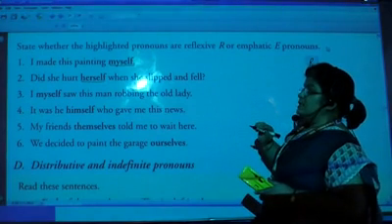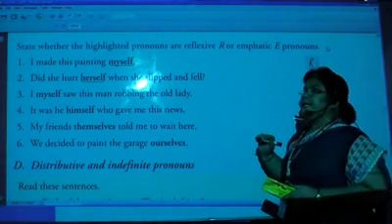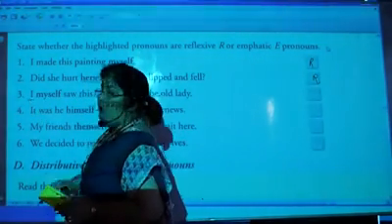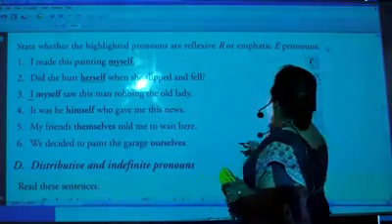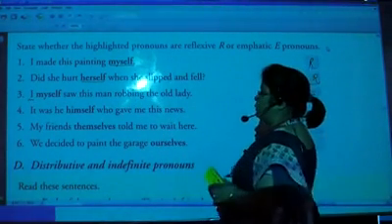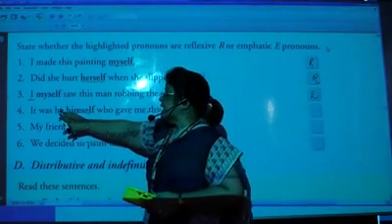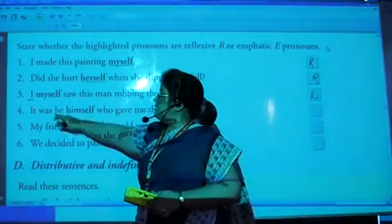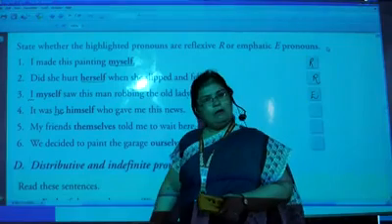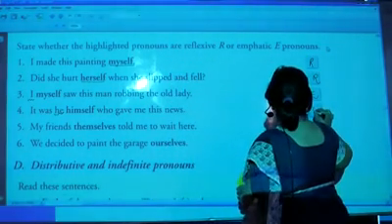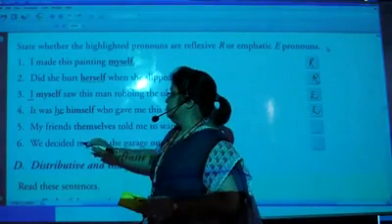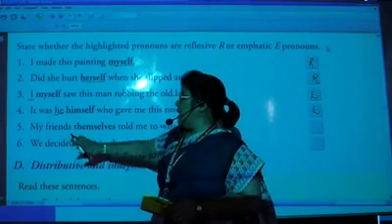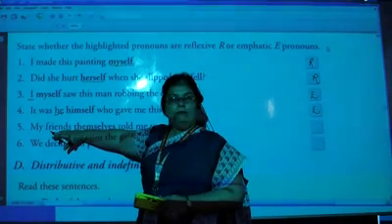I myself saw this man robbing the old lady. Now here I am emphasizing on I. So this is our emphatic pronoun. It was he himself. वो खुद था. मैं किस पे emphasize कर रही हूँ? He पे. Right? So here again it is emphatic. My friends themselves told me to wait here. Again, I am doing what?